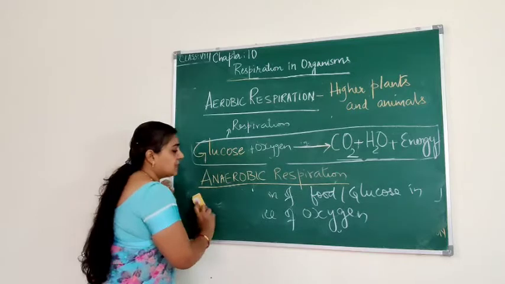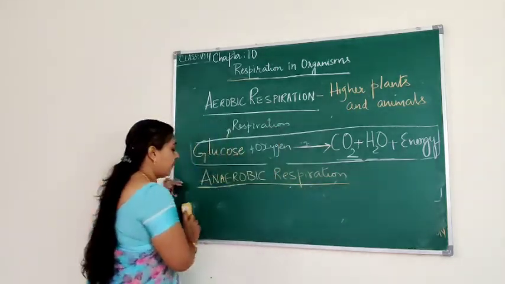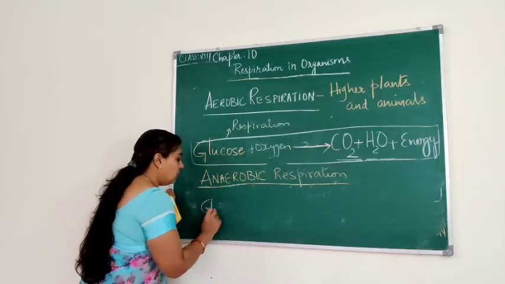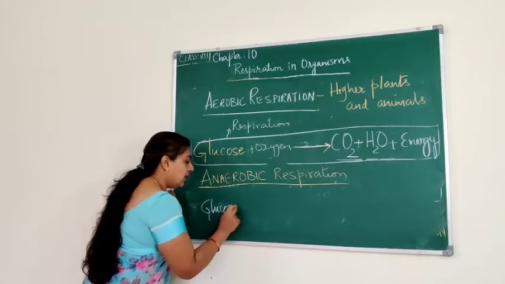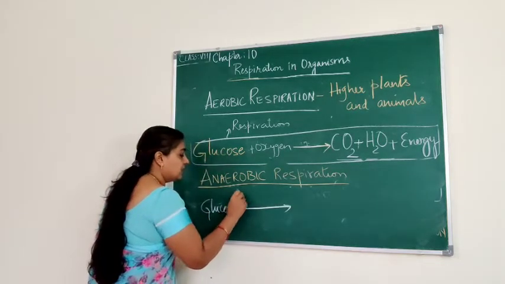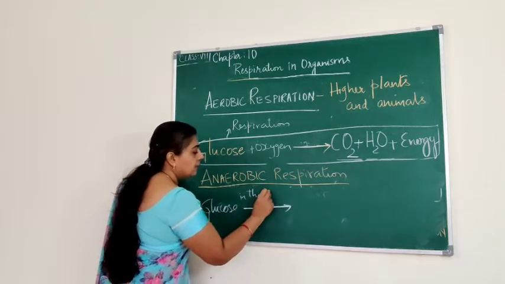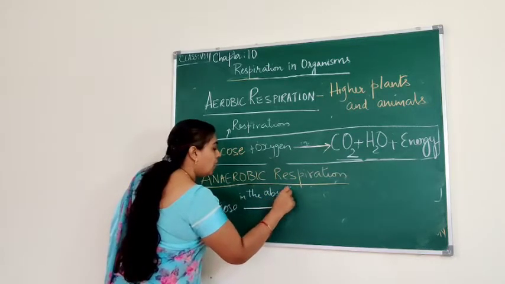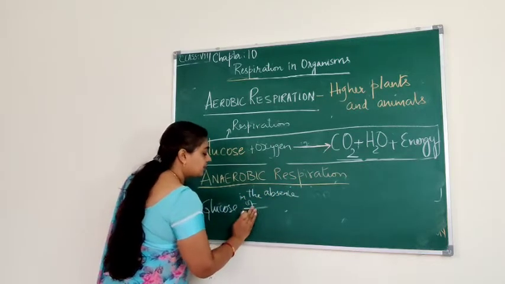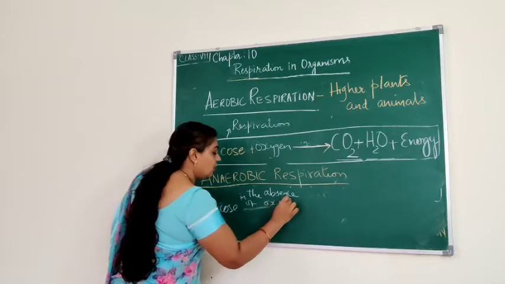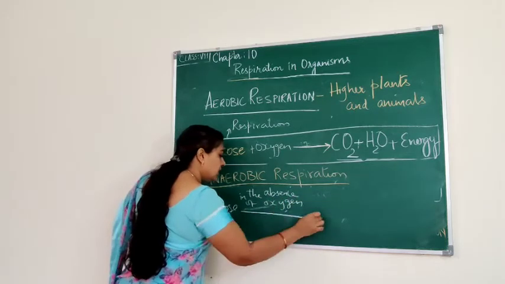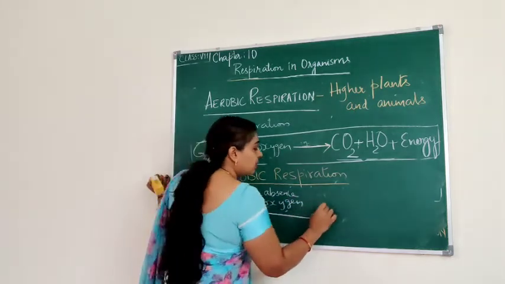Let me represent this. Glucose in the absence of oxygen, the glucose is broken down. So what will be formed?